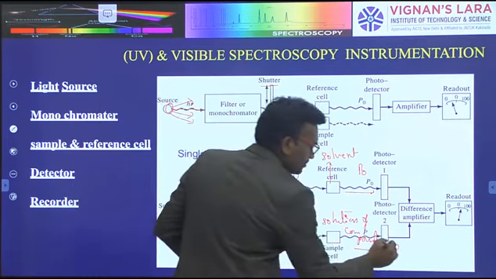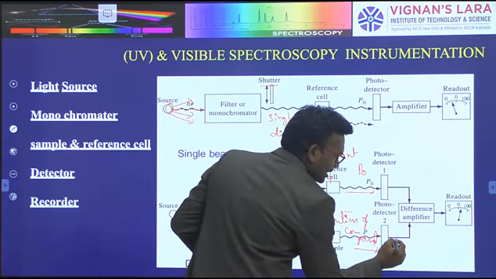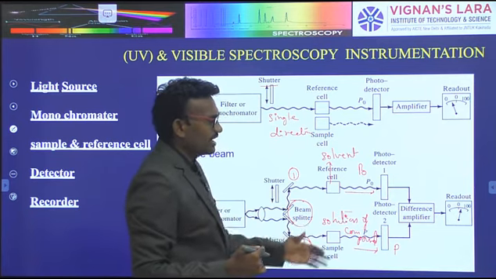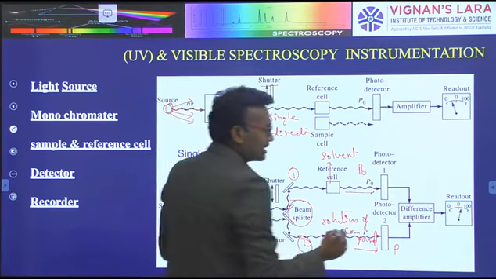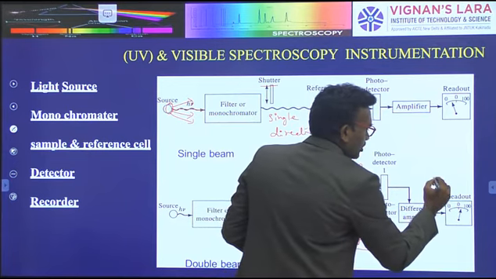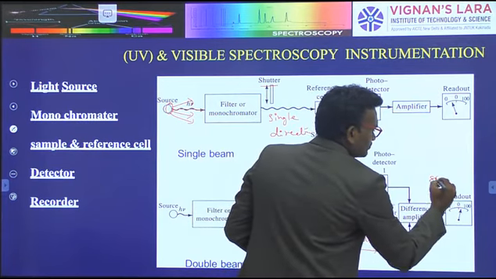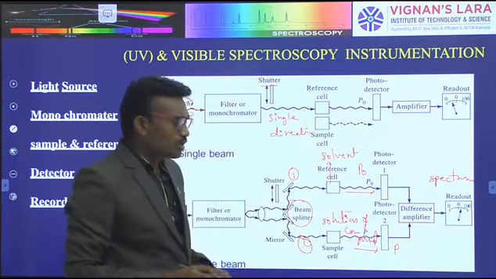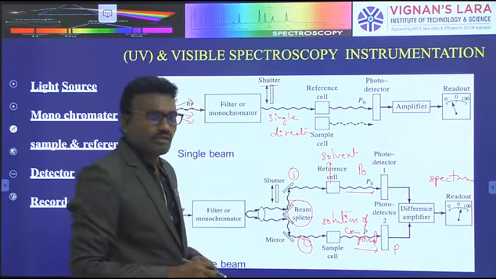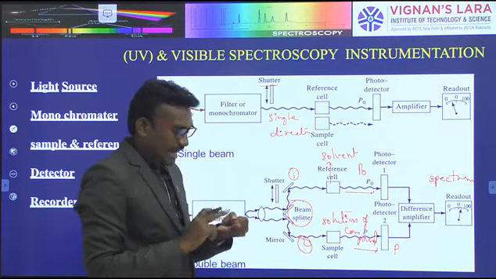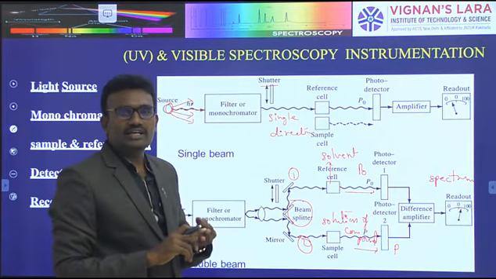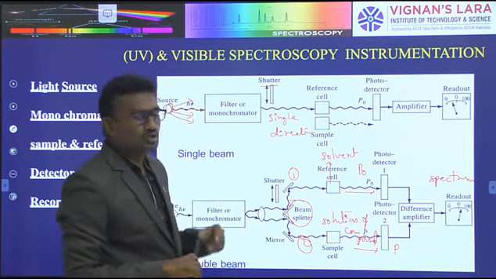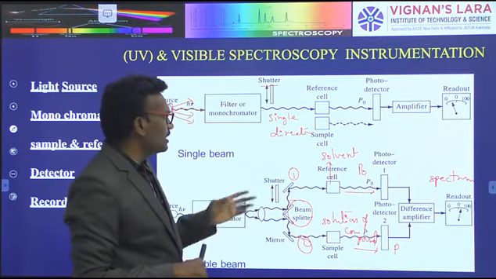Next, the remaining light, the decreased intensity of light, is passed into an amplifier to produce a spectrum in a recorder. Based on this spectrum, the sample's characters, quality and quantity are determined. This is the UV visible spectroscopy instrumentation.